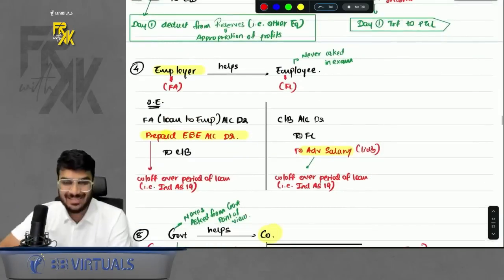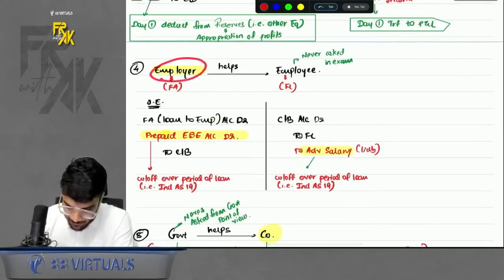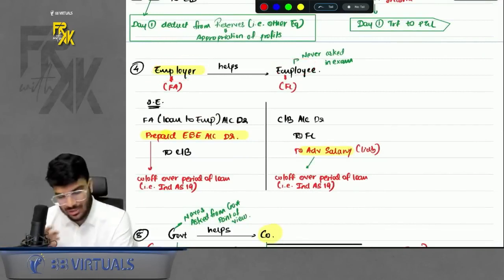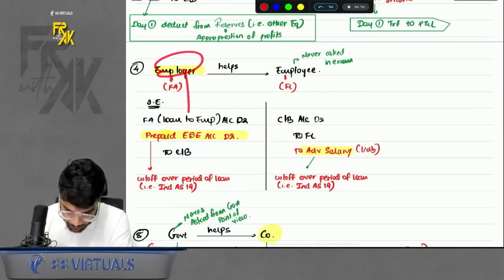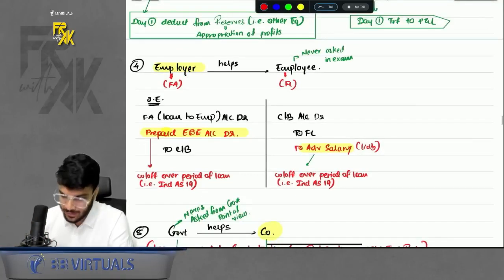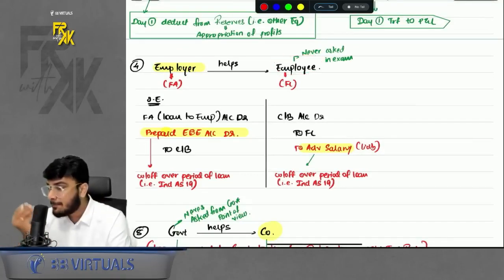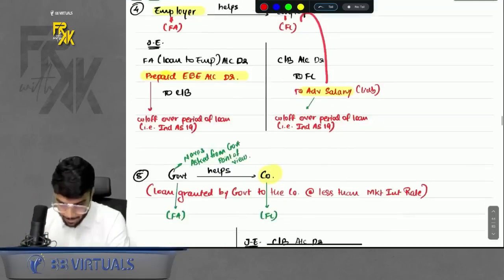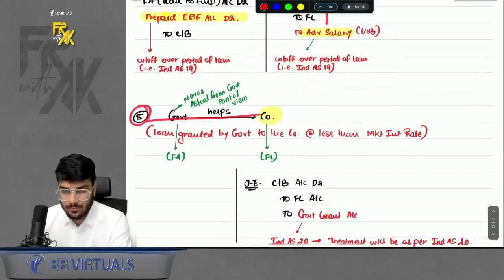Okay, sir. Let's proceed. Then the next point was, what if the employer helps the employee? Generally the question comes from the employer's point of view. Employer will say prepaid employee benefit expense, set off over the period of 5 years. What if it comes from the employee's point of view? Never asked, but if it comes, you will say it is advance salary.